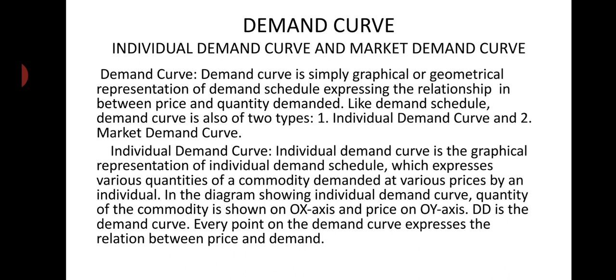On the OX axis we represent quantity demanded, and on the OY axis we represent price. DD is the demand curve. The demand curve can be represented by a DD line. Every point on the demand curve expresses the relationship between price and demand. We will see this now.